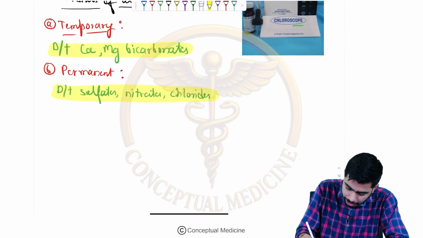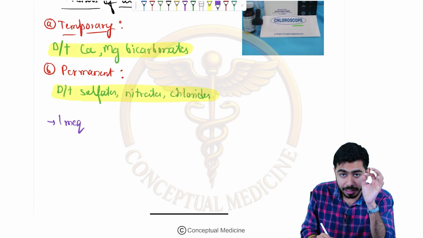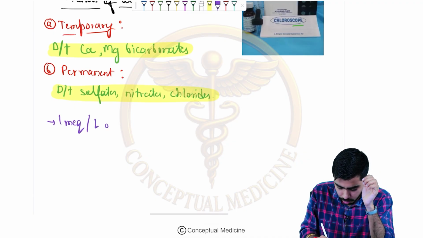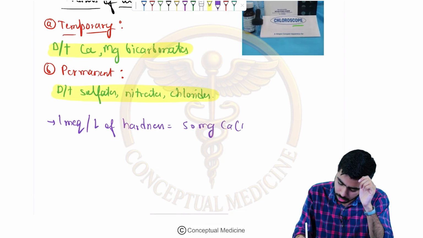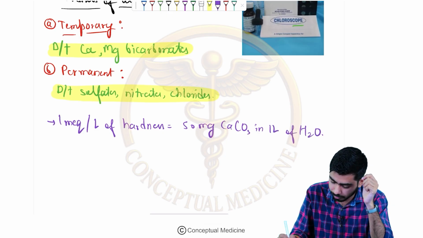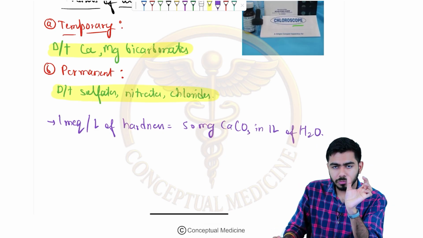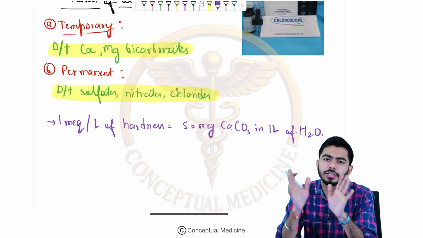One more thing I would like to add over here, that 1 milliequivalent, right, 1 milliequivalent per liter of hardness tells us about 50 milligram of calcium carbonate in 1 liter of water, right? If there is 1 milliequivalent of hardness, it will be telling us about the 50 milligram of calcium carbonate of hardness in the water, right?